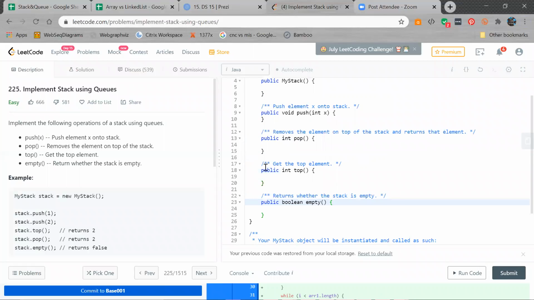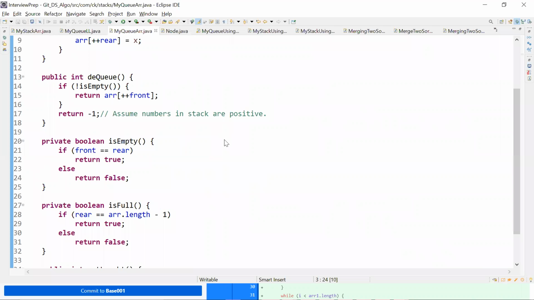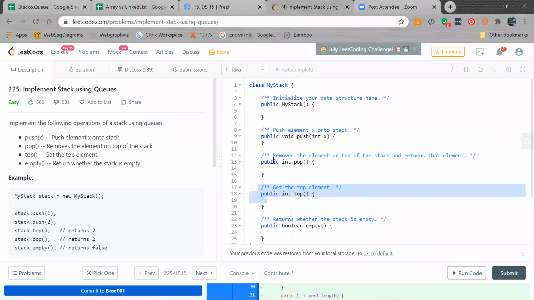And then how to get the top element? We are already maintaining a number called top in our implementation, so we need not do that again. Again, they want us to write logic for push and pop, which we just saw. They have a constructor, maybe we need to initialize that. This is how the example is given to you in LeetCode. You just need to take all your implementation and put the logic over here, just like yesterday we saw the same thing.